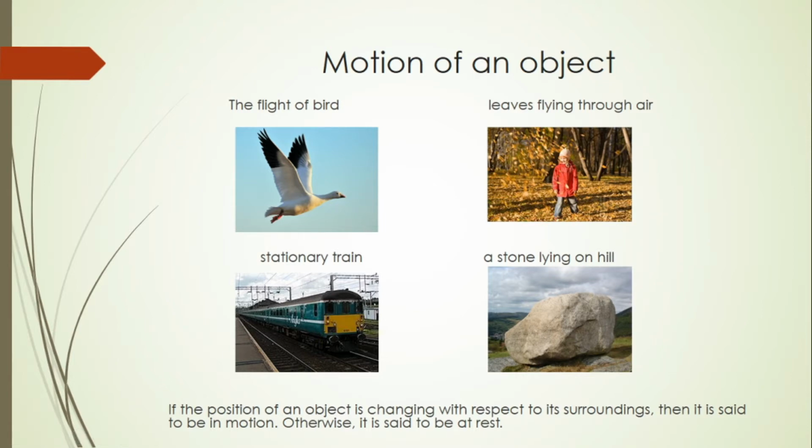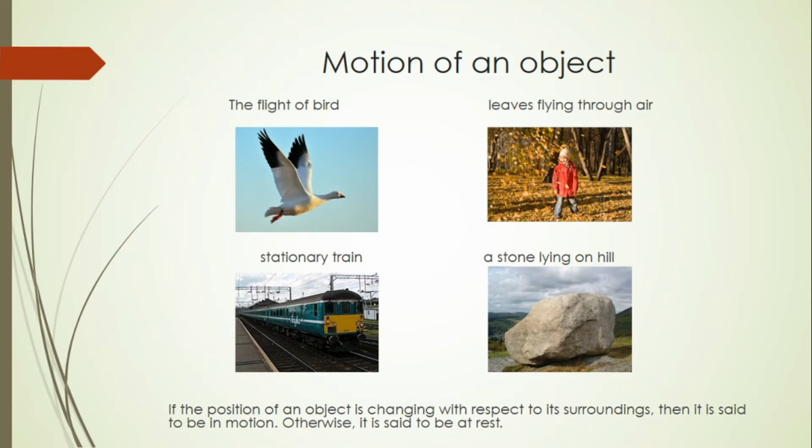We see the motion of several objects every day, but sometimes we cannot see the motion of an object directly, as in the case of a breeze. We can feel the breeze but we cannot see its motion. Now if you are traveling in a bus and a person is sitting next to you, the person in the bus is moving, but for me the person sitting next to me is not in motion.